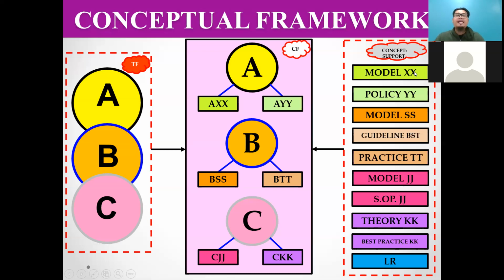All of this becomes support, sokongan, for the theory. In order to draw your conceptual framework, you need to read a theory as the main knowledge, and then you need support from other materials or concepts, such as model, policy, guideline, practice.